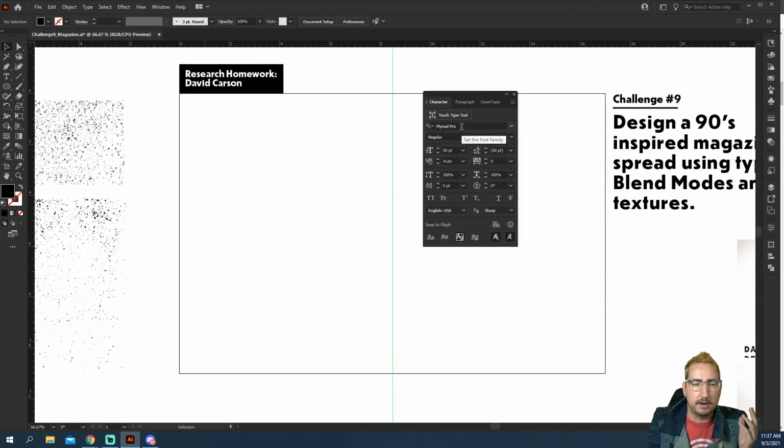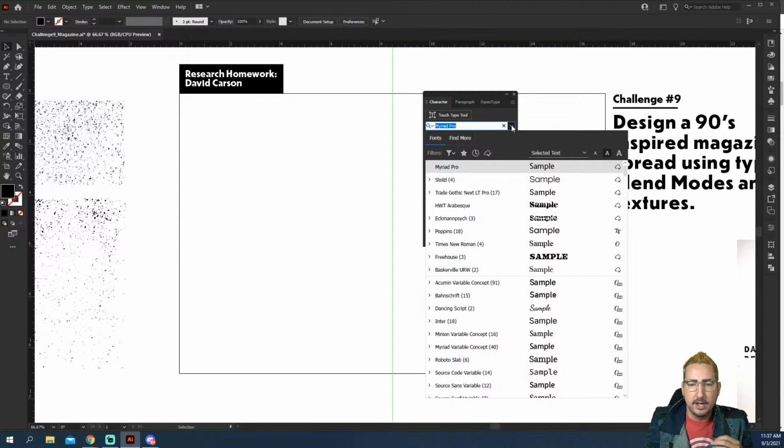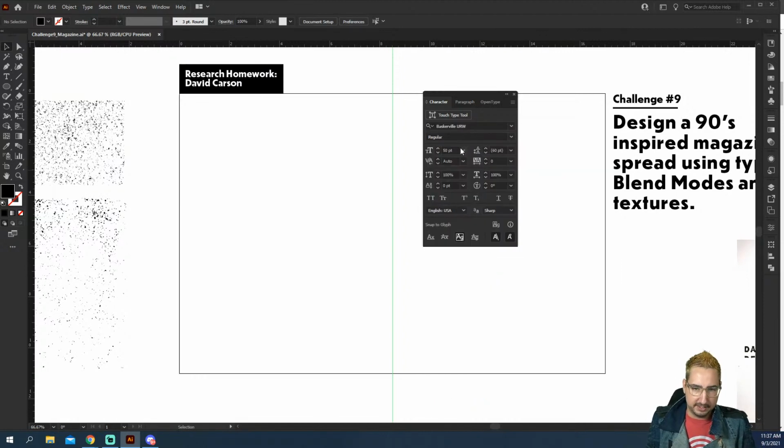And we're going to set up our font to start out with. Now, when you're doing a lot of copy, we're going to pay attention to hierarchy. And we're going to start here with the body copy. And body copy is the lowest level of hierarchy, right? The smallest type and the most type that will be on a page. You almost always want that to be a serif because your eyes will track along with those serifs, and it makes it a lot easier to read. So we're just going to use Baskerville URW right here. It is an Adobe font, so you can follow along and get that with me as well.